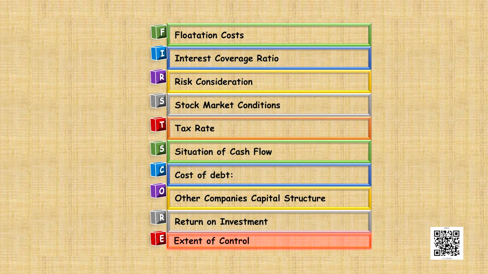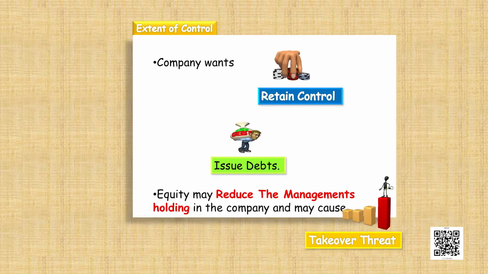This would increase the earning per share. Now let us move ahead and discuss about the extent of control or the control dilution. If the company wants to retain control with itself, then it can issue debt because debt does not have voting power. But if the company chooses to issue equity, then there will be dilution of the control. So, equity may be preferred only when the company is not concerned about the control dilution.